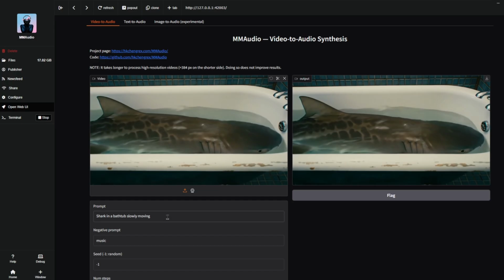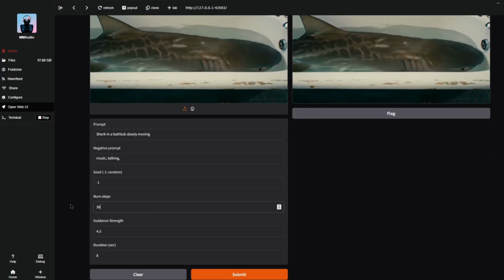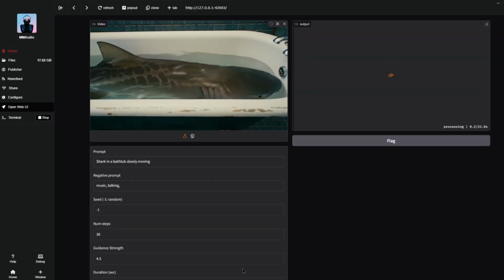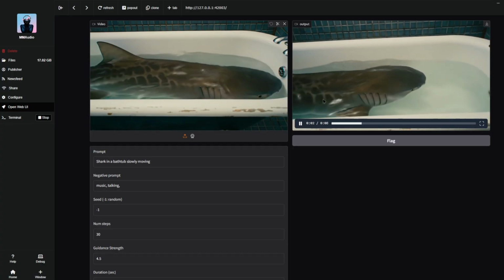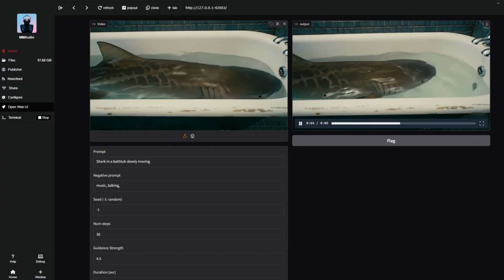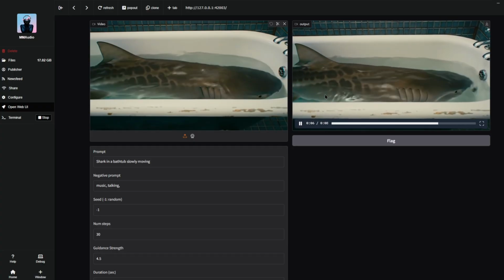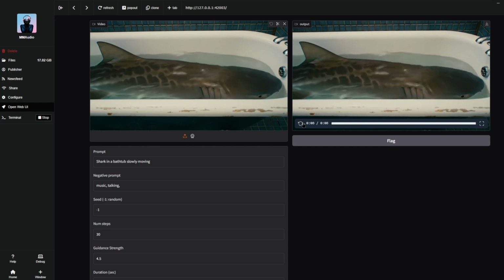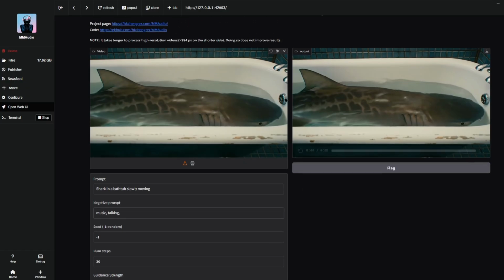And if you're not getting the results you want, you could actually type in the prompt here, and then you can put more negative things like no music, no talking. And then I'm going to increase the steps to 30 and leave the guidance the same and submit. And let's check out the result. Whoa, it growled like a lion. So maybe put growl in the negative prompt or something like that. But I like the first result. So let's try a different one now.